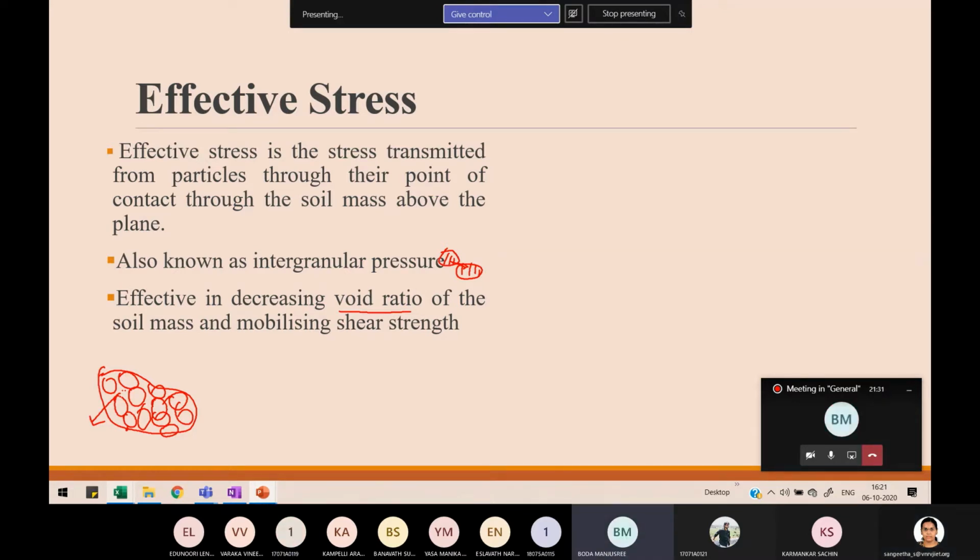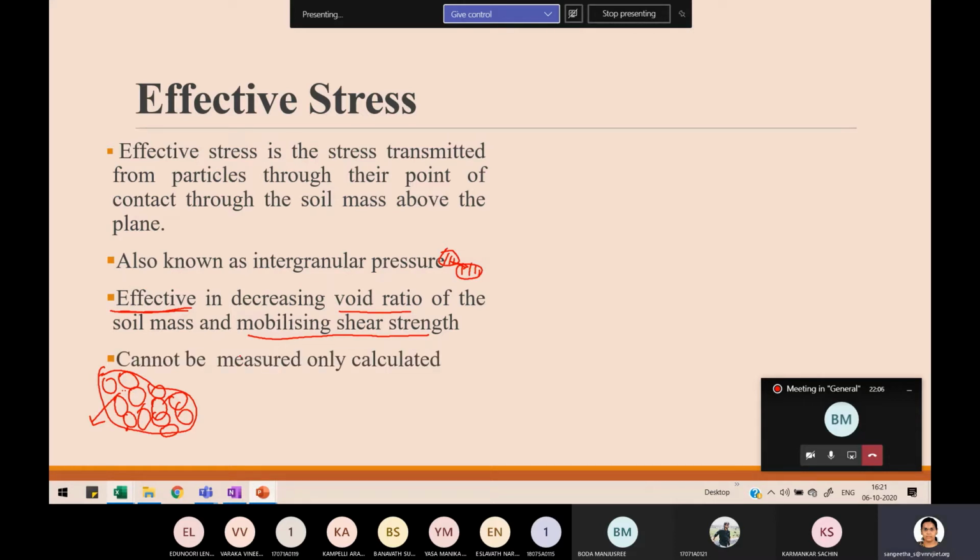Gaps will be filled, or gaps will be reduced, right? So as Manju is saying, the gaps will reduce. So void ratio decreases. So this effective stress is effective in decreasing the void ratio and also it mobilizes the shear strength. So since it is effective in decreasing the void ratio and mobilizing this shear strength, the name effective is being attached to it. Okay.